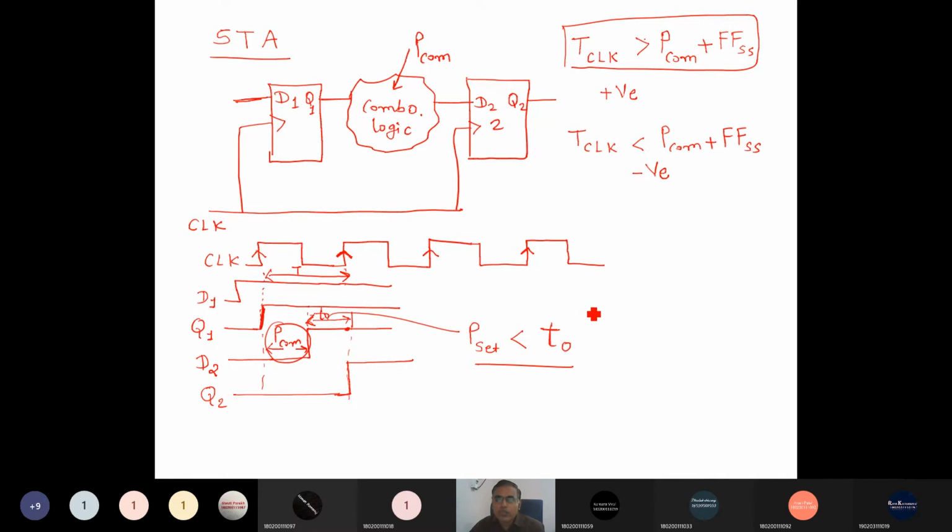So what modification do we need? Here we have to reduce the propagation delay of the combinational circuit. How can we do it?